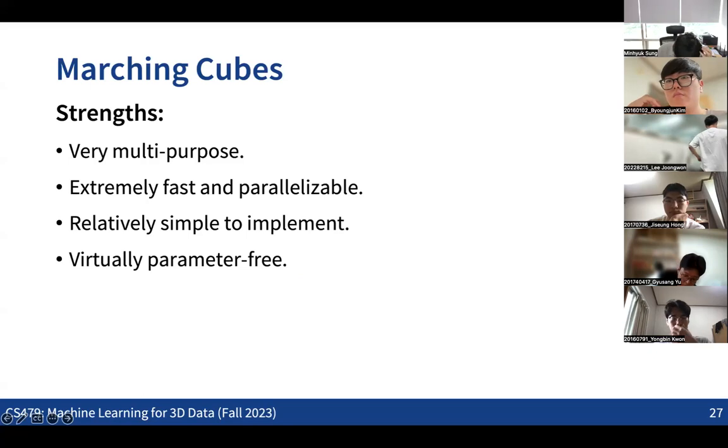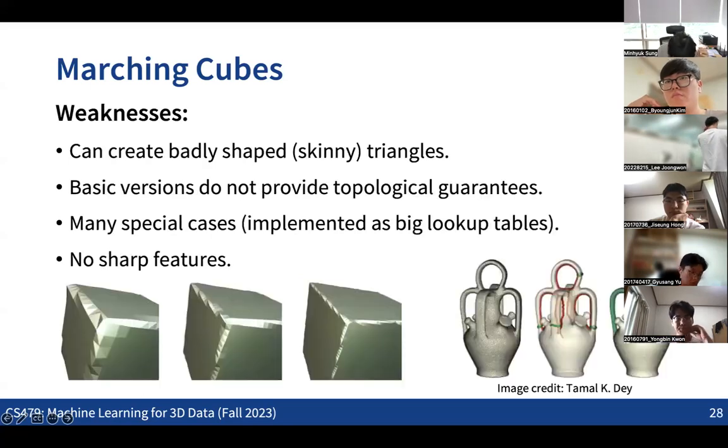But the downside of marching cubes, as you can see, is that there might be some cases where, for example, if you want to recover sharp edges of, for example, this kind of box, depending on the resolution and also how we form the grid in 2D or 3D space, we may not be able to recover these sharp edges. So that can be one of the downsides.